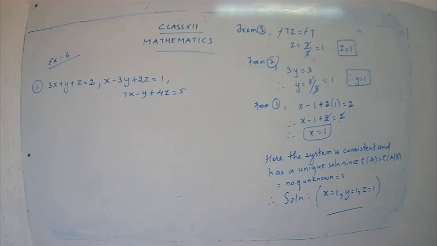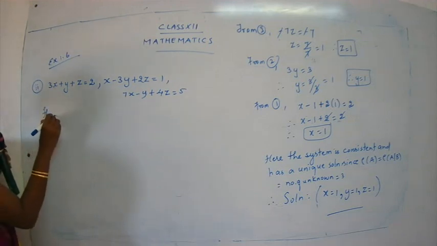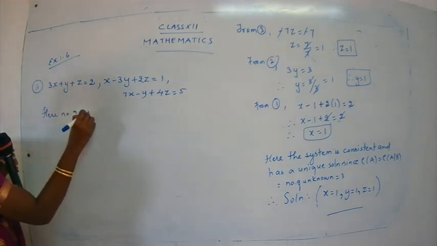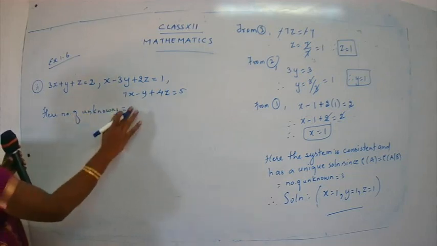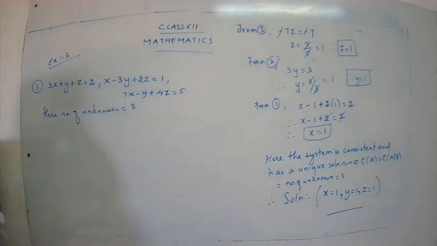Come on, write down the first statement. What is the first step you are going to do? Yes, you are going to write down the number of unknowns. What is the number of unknowns over here? Yes, it's 3. So write down: number of unknowns is equal to 3. What are the unknowns here? X, y and z. So we have written 3 unknowns.